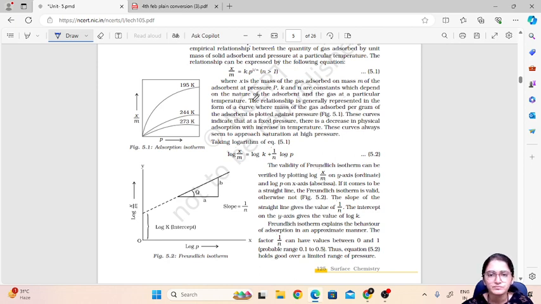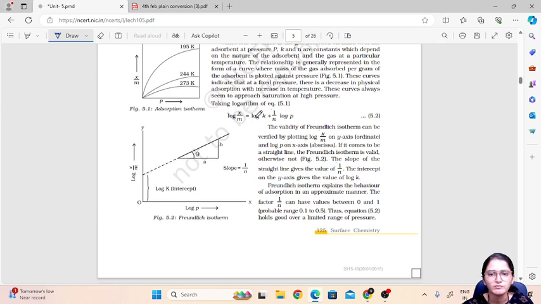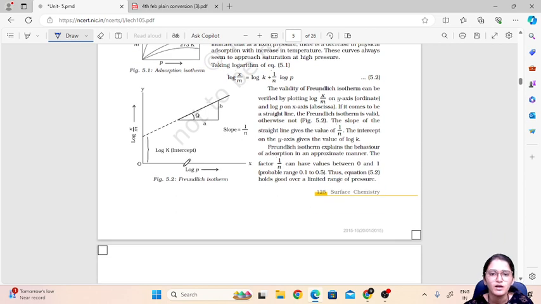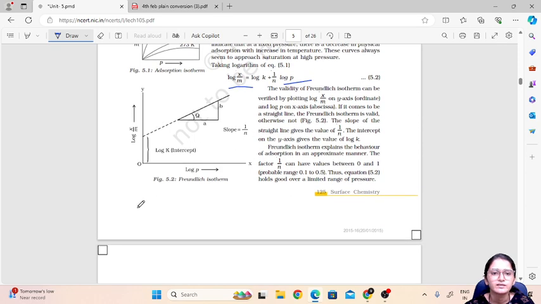When we put log on both sides, we get the equation log(x/m) = log k + (1/n) log p. So the validity of the Freundlich isotherm can be verified by plotting this equation on a graph. By putting it in the form y = mx + c, we get the slope equal to 1/n when we plot the graph of log(x/m) versus log p. So we get the slope as 1/n and we get this type of graph.